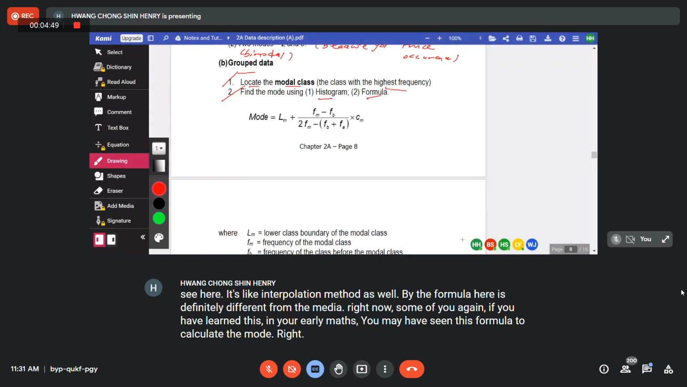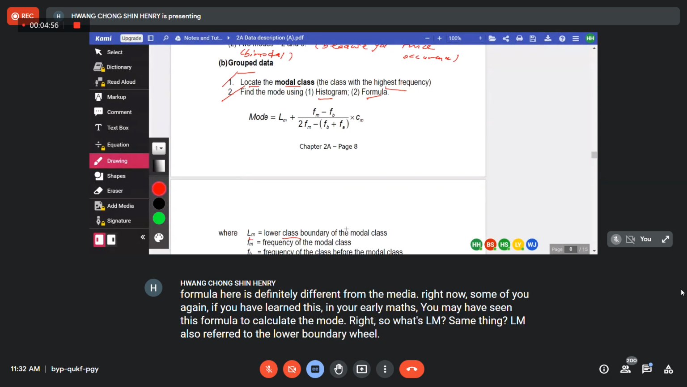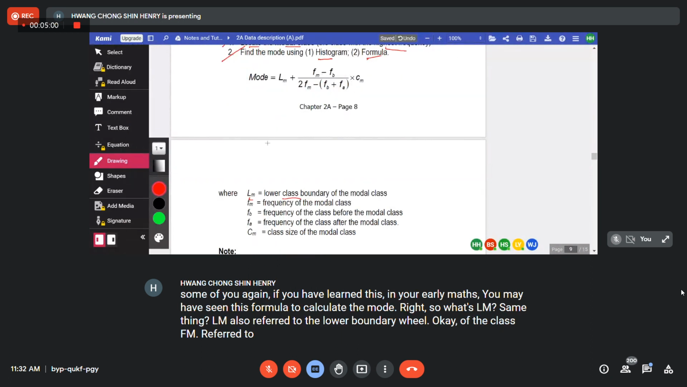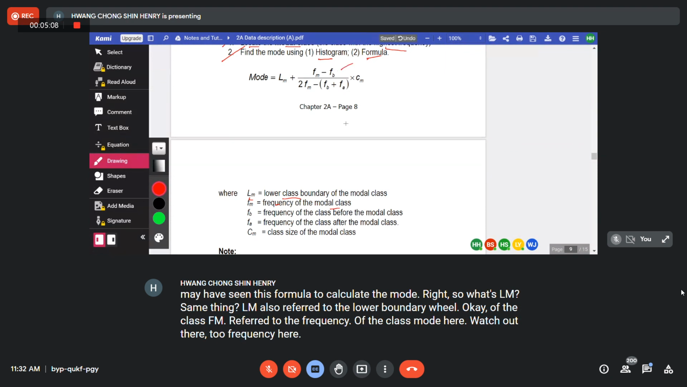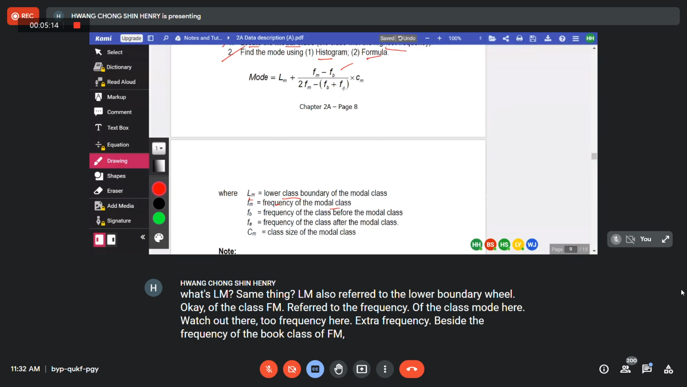So what's LM? Same thing, LM refers to the lower boundary of the mode class. FM refers to the frequency of the mode class. Now, here, watch out, there are two extra frequencies. Beside the frequency of the mode class, FM, you still have 1 and 2 here.